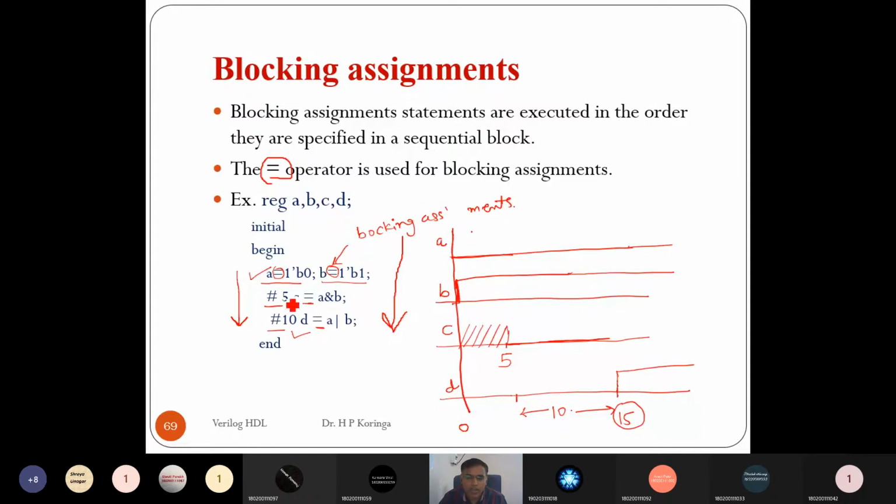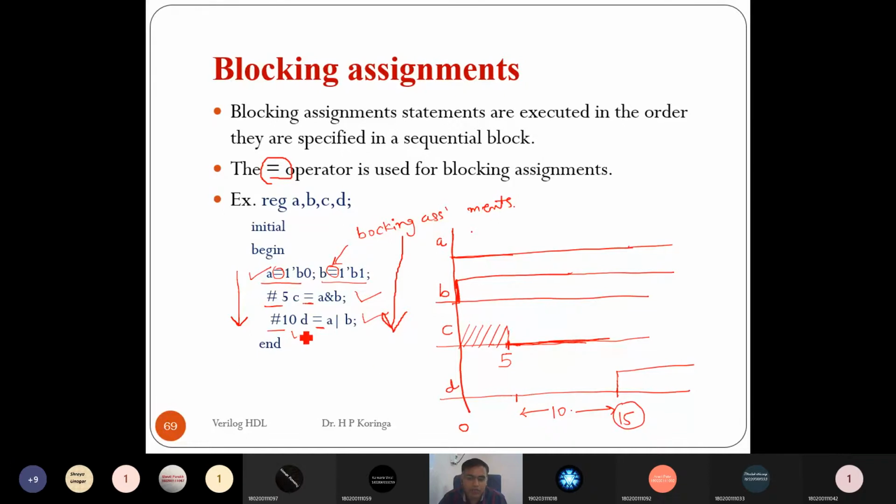But C runs after the 5 time unit. So C runs after 5 time units, and it is A and B. So the value of A and B will be assigned to C after the 5 time unit, and plus 10 time units, right? Once this executes, then it starts to execute the fourth statement. The fourth statement will start executing after the 5 time units.